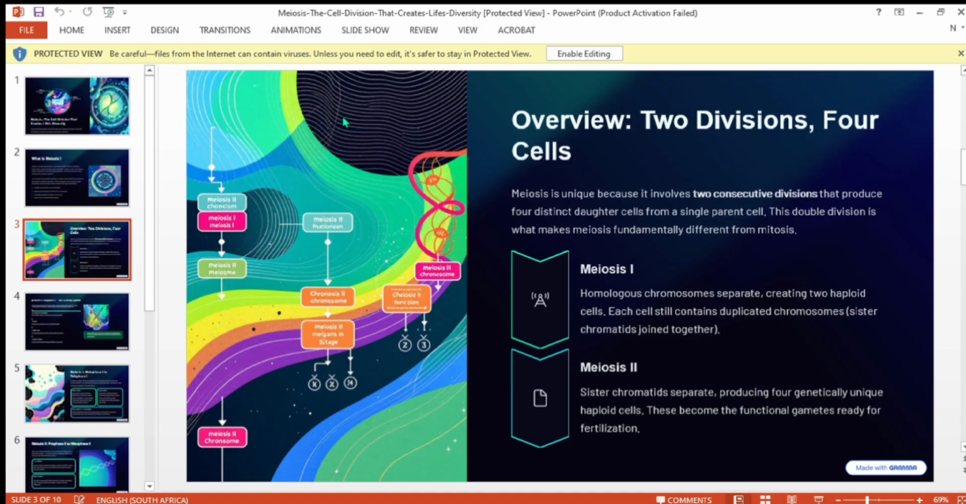Then we have the human sperm. Human sperm has 23 haploid chromosomes. An ovum also has 23 haploid chromosomes. When it goes through the process of fertilization, the ovum forms a diploid zygote with 46 chromosomes.